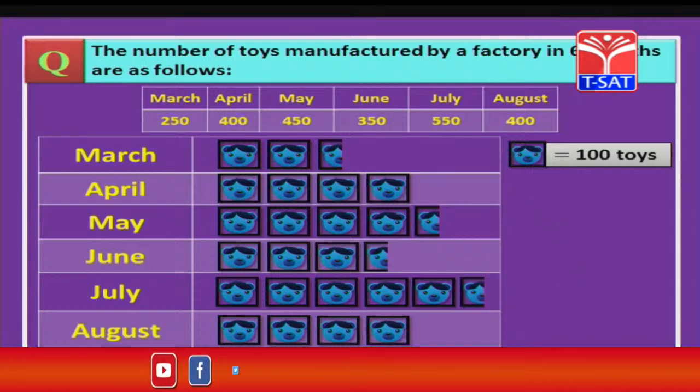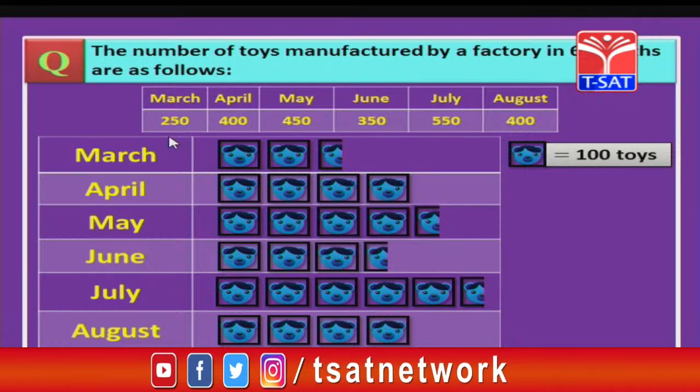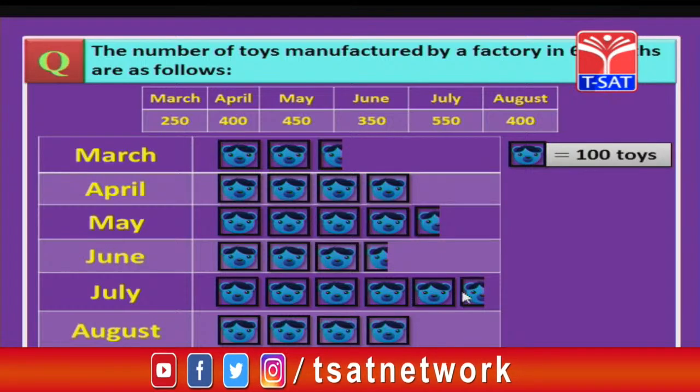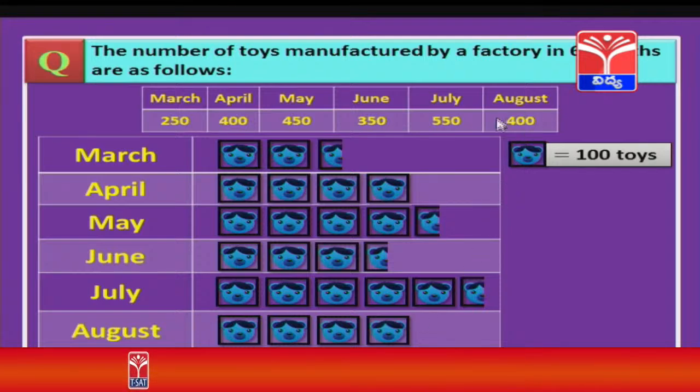Now, using this graph you can easily verify. There are 2.5, which means 250, because one image is 100 toys. Now, there are 4 into 100, 400. Now, this is 4.5 into 100, you get 450. Now, 3.5, so 300 plus 50, 350. Now, here there are 5.5, that means 500 plus 50, 550. Here there are only 4, which means 400. So, whatever we have drawn here is exactly matching with the data.